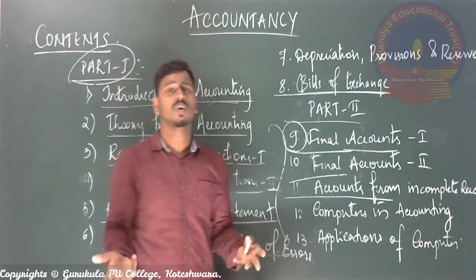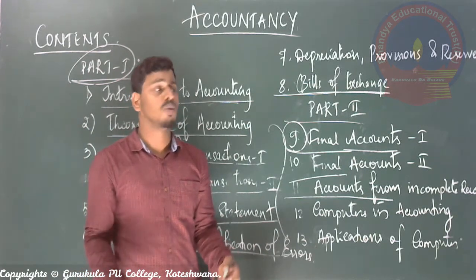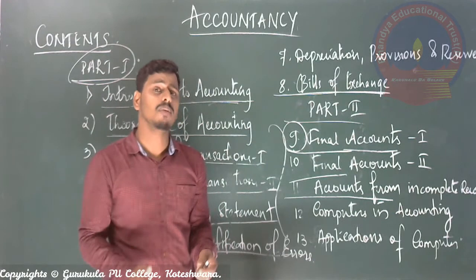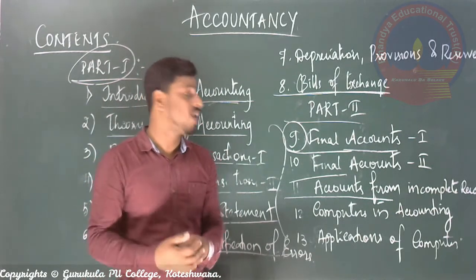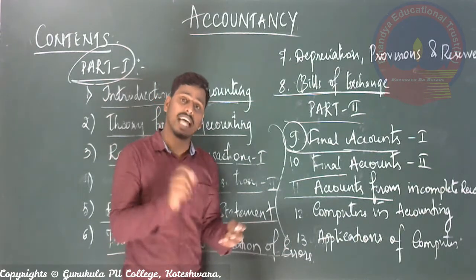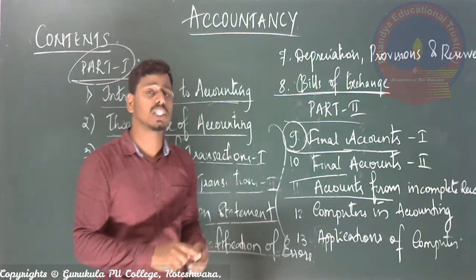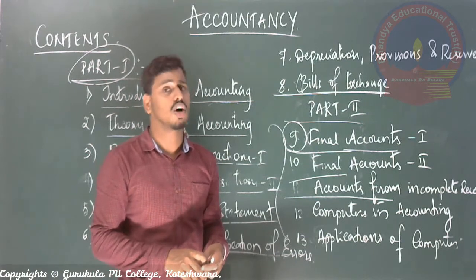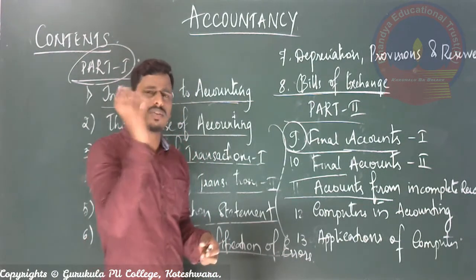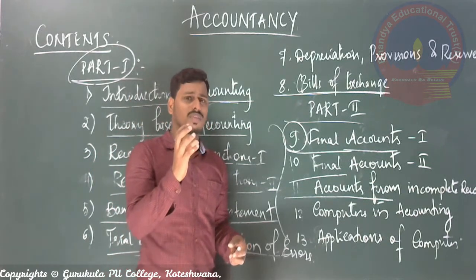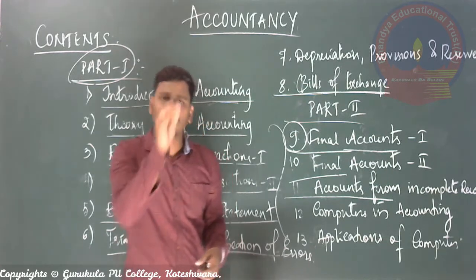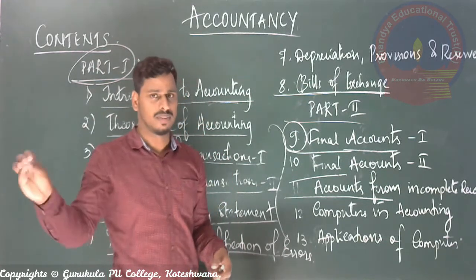If nobody is there to ask about your accurate profit, you may not follow it. At such a time you cannot follow proper books of accounts, but still at the end of the year you must know the amount of profit or loss earned or suffered by the company, yes or no? So whatever you actually need to calculate the amount of profit, only those things if you record, not everything.